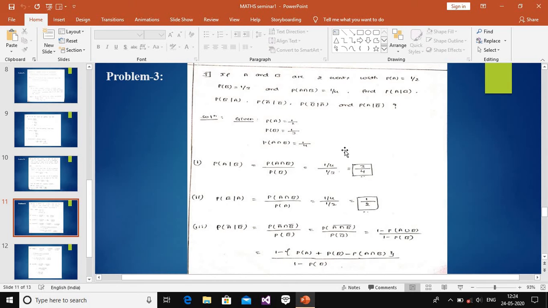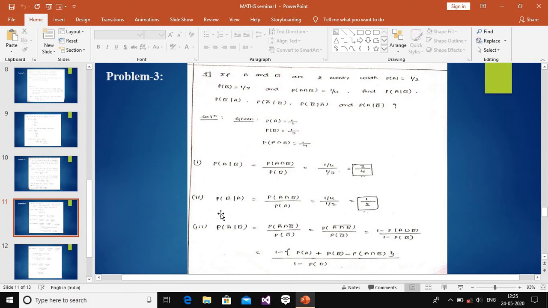This solution already contains P(A) = 1/2, P(B) = 1/3 and P(A ∩ B) = 1/4. We can find P(A|B) by applying the formula: P(A|B) = P(A ∩ B) / P(B). The value of P(A ∩ B) is 1/4 and P(B) is 1/3. Applying these, the answer is 3/4.